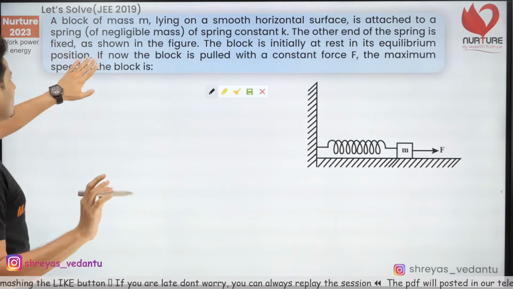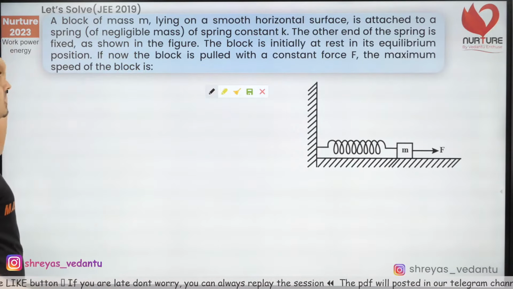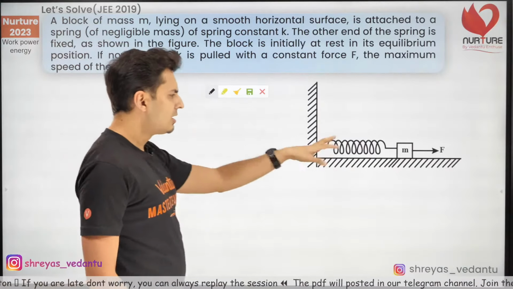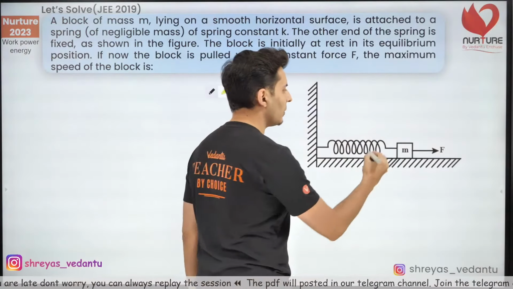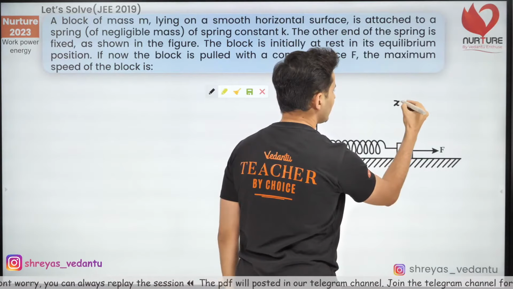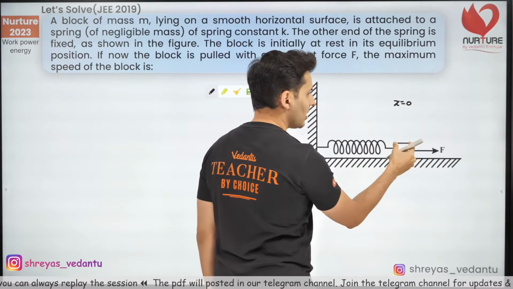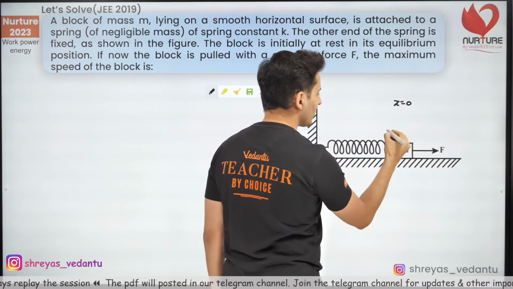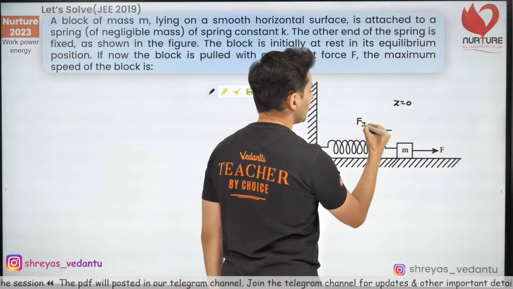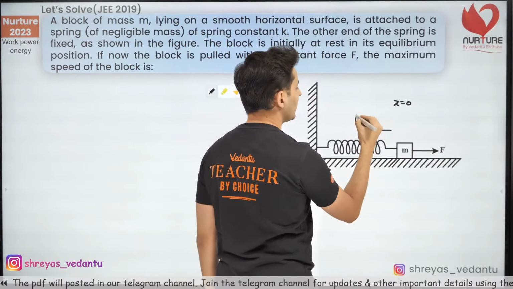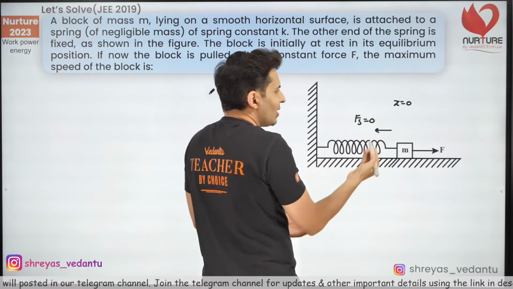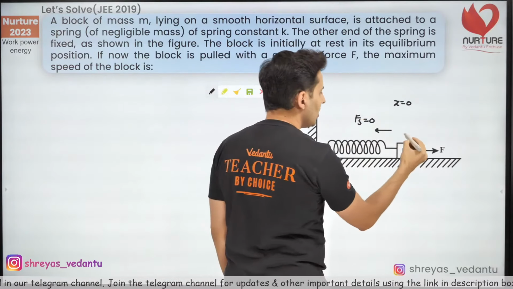The other end of the spring is fixed as shown in the figure. The block is initially at rest at its equilibrium position, so x is equal to 0. There is only one force, the force from the right. The spring force will be 0 because x is 0, there is no extension.